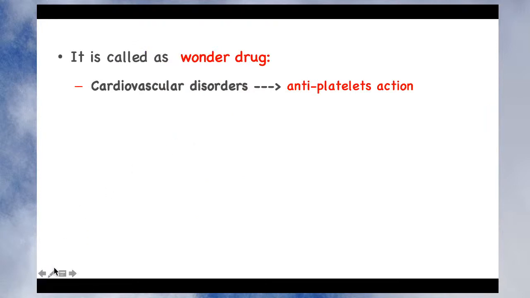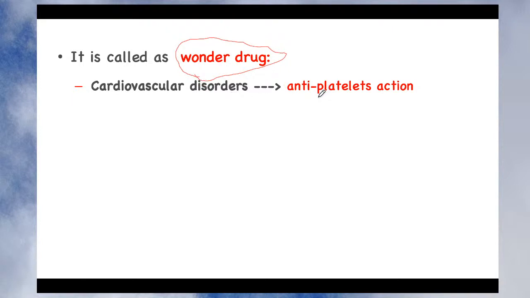Now interestingly, why is aspirin so widely used? It is widely used because it has a number of good pharmacological actions, or good desirable actions, and due to that it is also called a wonder drug. Although it was invented as an NSAID, later on it was observed that it produces a beneficial action on cardiovascular disorders.